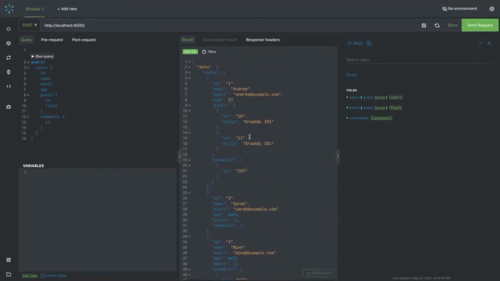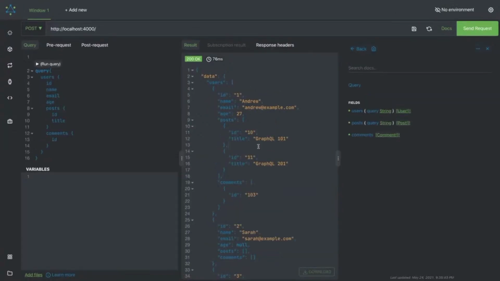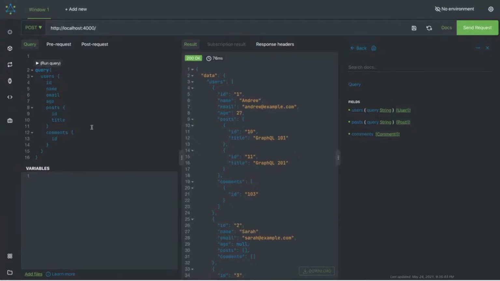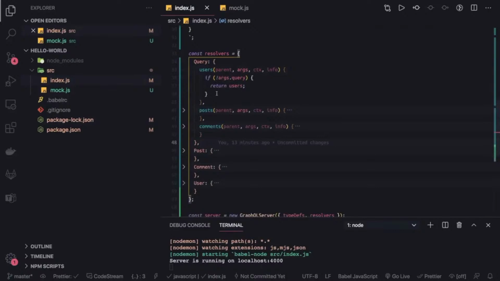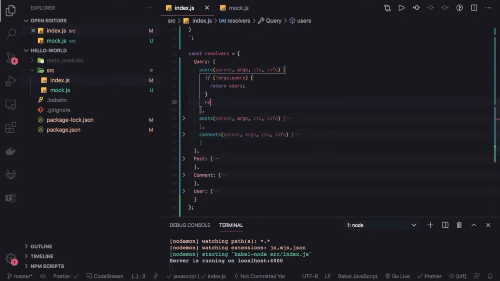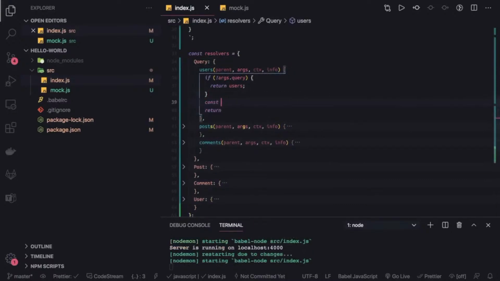So what we have done is a simple example, and this is how it is working. I hope this is properly visible on my screen. Till now we are writing only queries. Now we will make a small change because we are accepting this query argument. So let's say, what if the user is passing some query, then we have to do the filter, and I can just do this const